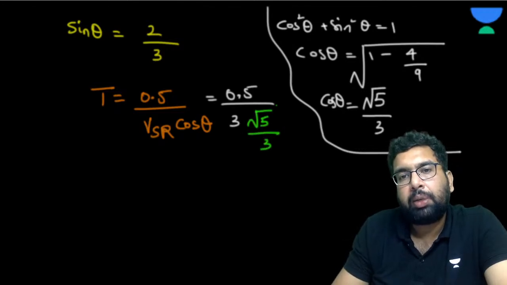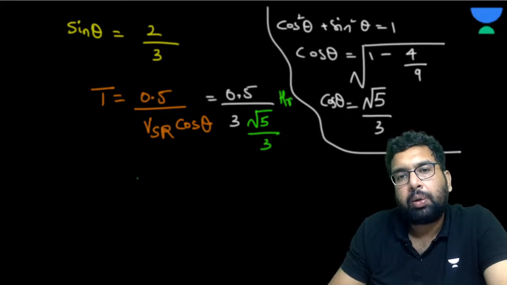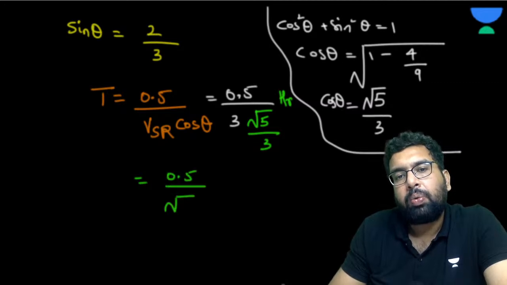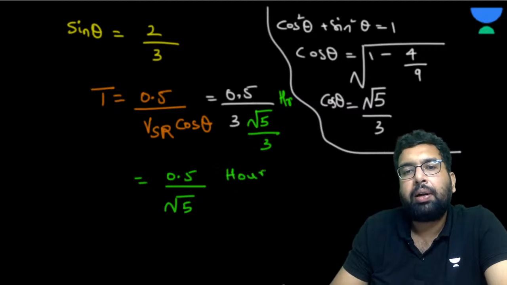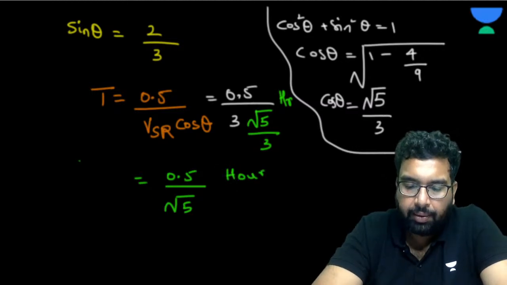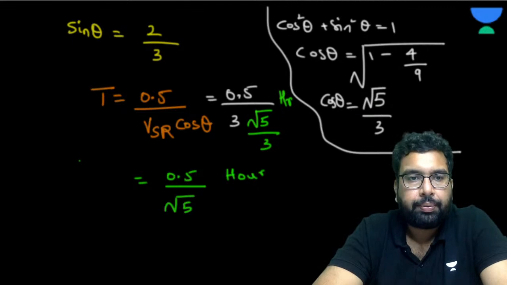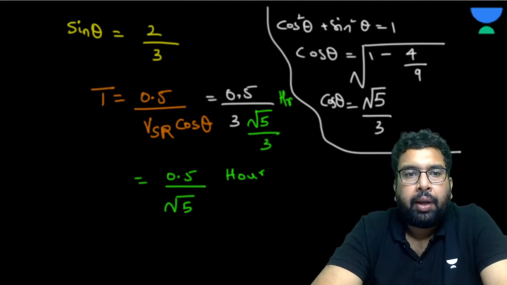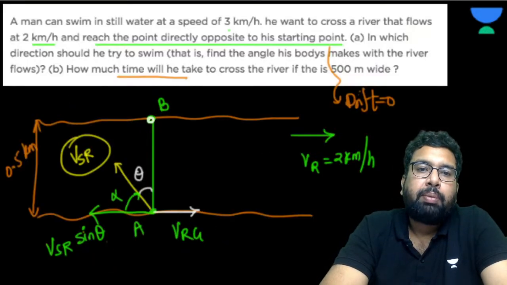So what is going to be the time? The 3 cancels out, so it will become 0.5 by root 5 hours. Understood? Is it clear? And this is also the concept of minimum distance.